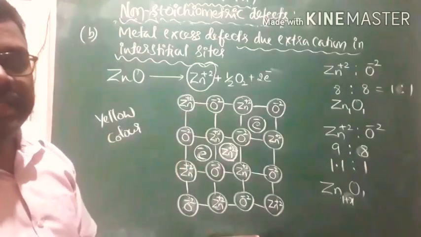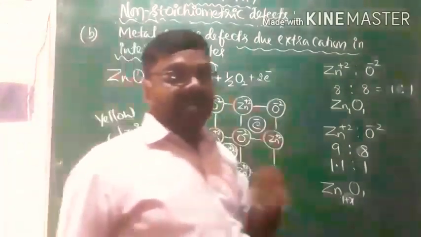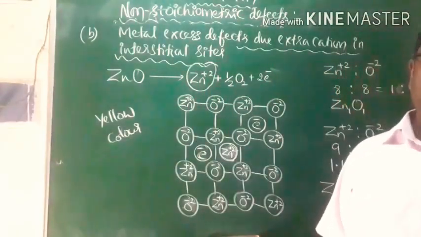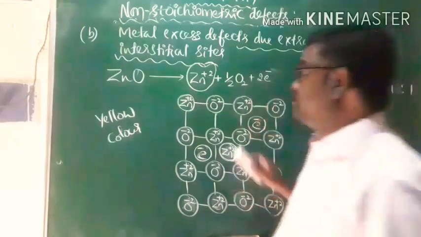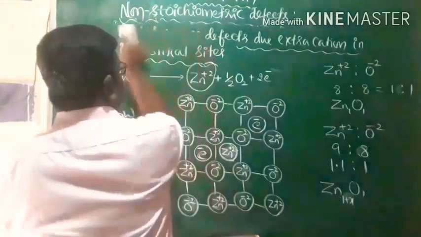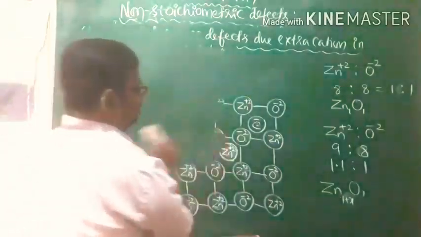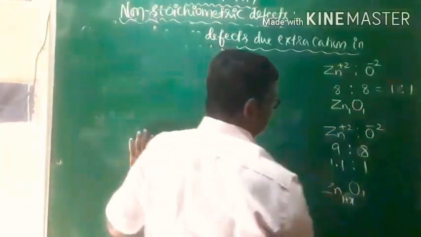We'll go for the next one, that is metal deficiency defect. So we completed metal excess defect due to the presence of anionic vacancies, and the second one, metal excess defect due to extra cation. Now let us see metal deficiency defect. One more non-stoichiometric defect, that is metal deficiency defect. What is that?